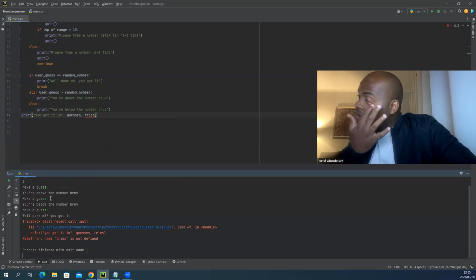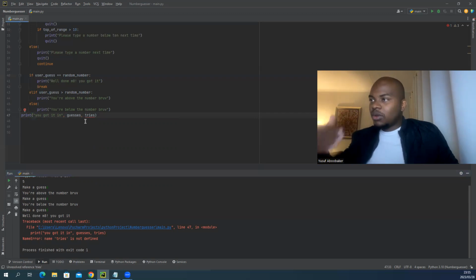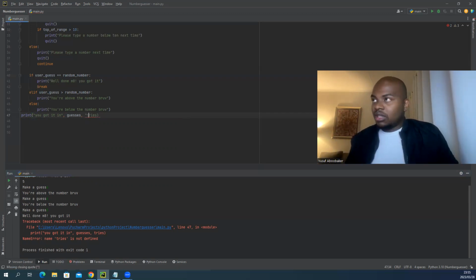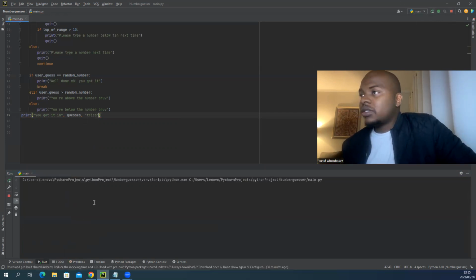Tries is not defined. Oh, I'm thinking, why is it not telling? So when we actually guess the number, it's supposed to execute and tell us, but I forgot to put this in as a string. Okay, so it makes sense.